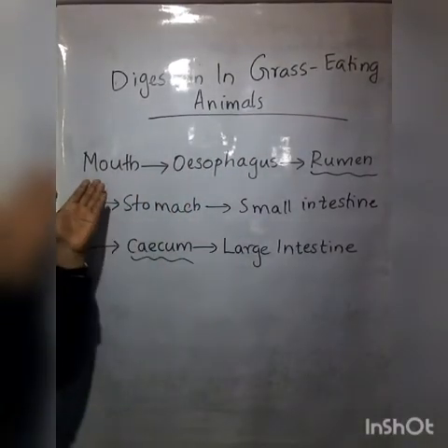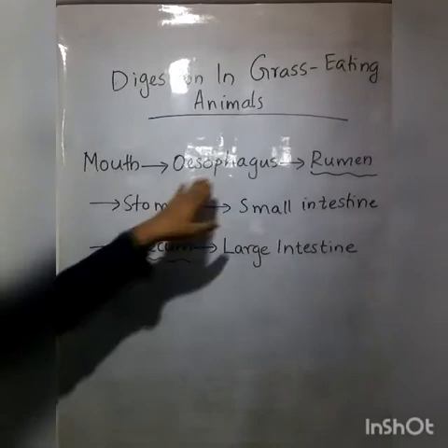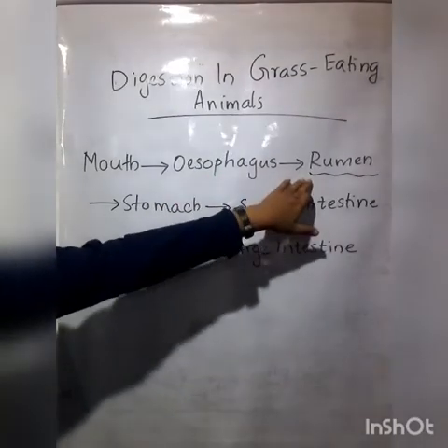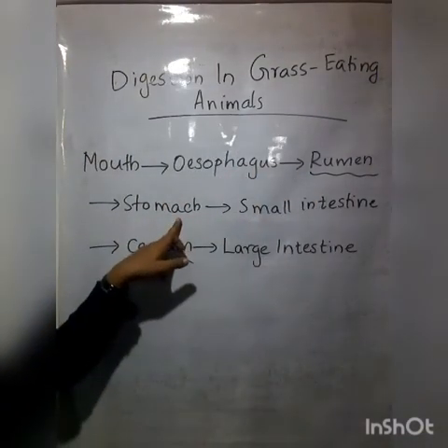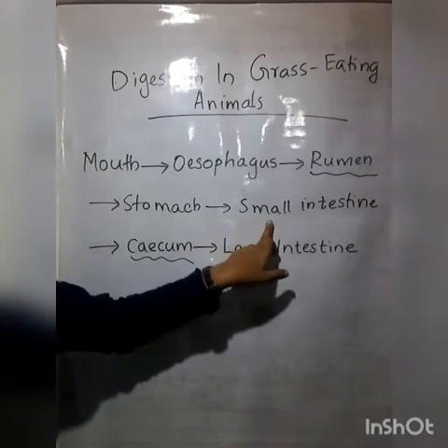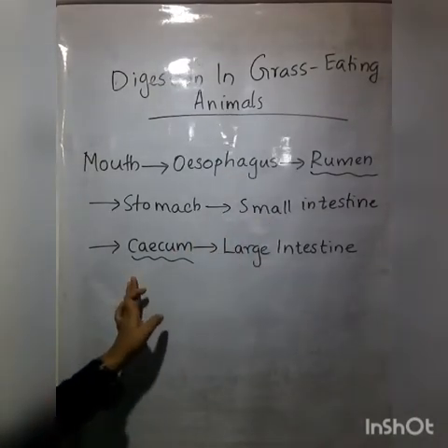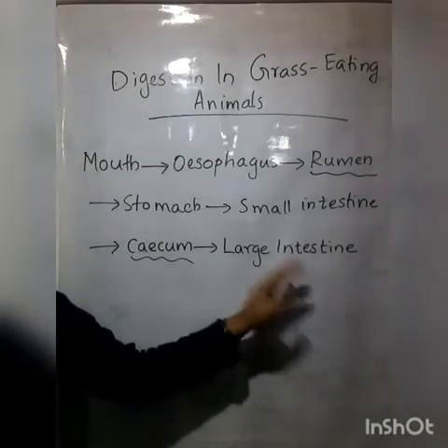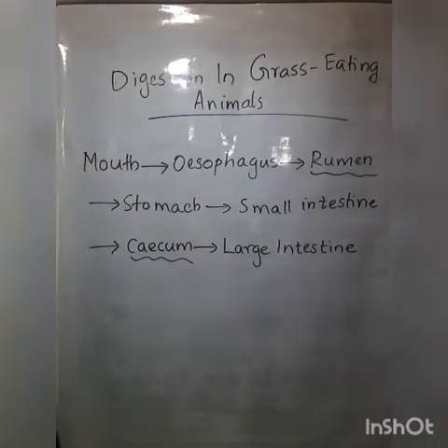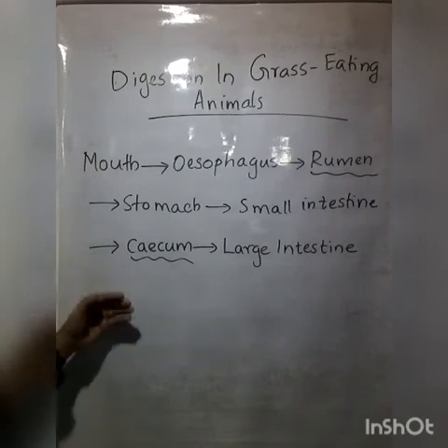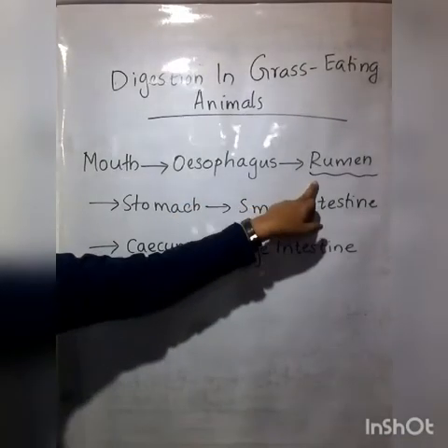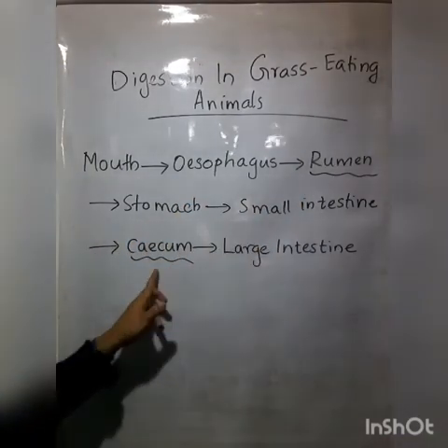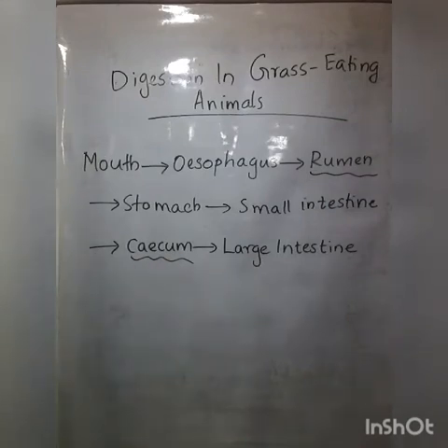The digestion starts from the mouth. Then they have the esophagus. Then a special part named the rumen. After that, the food enters the stomach. After that, the small intestine, and another special part known as the cecum. Then it enters the large intestine. After that, the waste is ejected outside. Hope you understand what the digestive system in grass-eating animals consists of: mouth, esophagus, rumen, stomach, small intestine, cecum and large intestine. Now, let us have a detailed look at this.